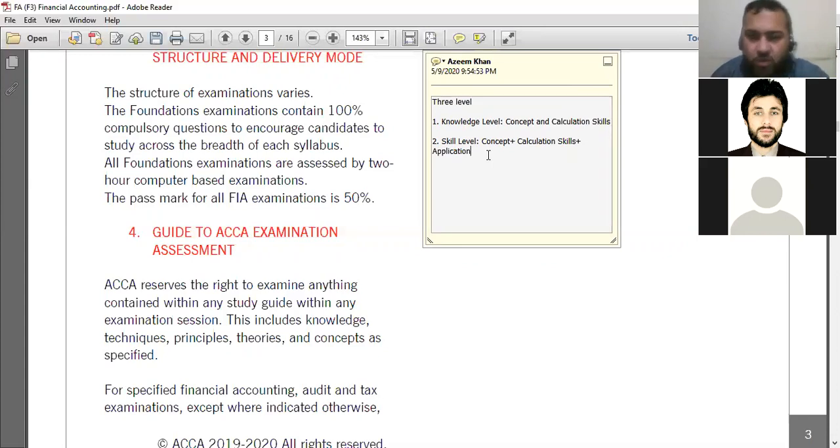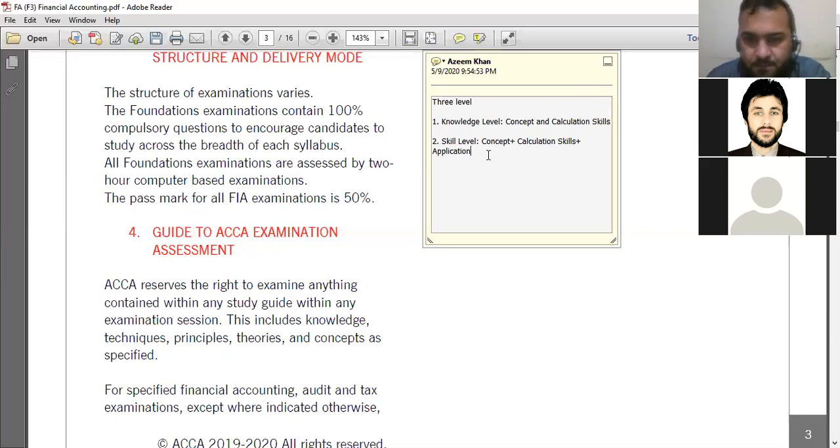They will give a scenario to you in the exam, and you have to identify the problem from that scenario, and you have to apply a relevant knowledge, a relevant area of the topic on the scenario, and solve the problem that has been given in the scenario. For example, I'm giving one example in the skill level. In a question, they are providing data to you that we have a non-current asset purchased on 1st January 2017. Cost is 10,000. Useful life is 5 years.